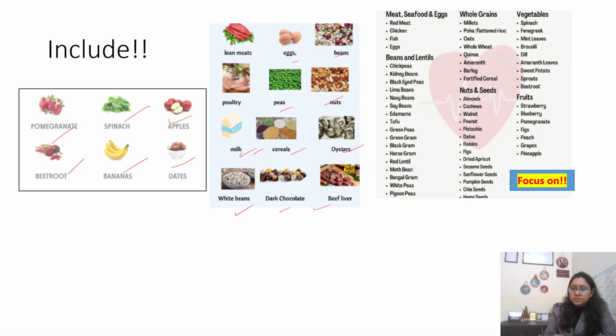So there is a list. And nowadays, upcoming things are your chia seeds, all the seeds, pumpkin seeds, sunflower seeds, so all these things you can just mix in your salad and then take it. So whole grains, all those things are there. Sweet potato is a very rich superfood. Then you can go for grapes, pineapples, strawberry, all kinds of berries. So all these things, black gram, if you include in your diet, you'll keep on having a good healthy habit, and you will improve your anemia and maintain the hemoglobin levels. So just focus on these important superfoods.